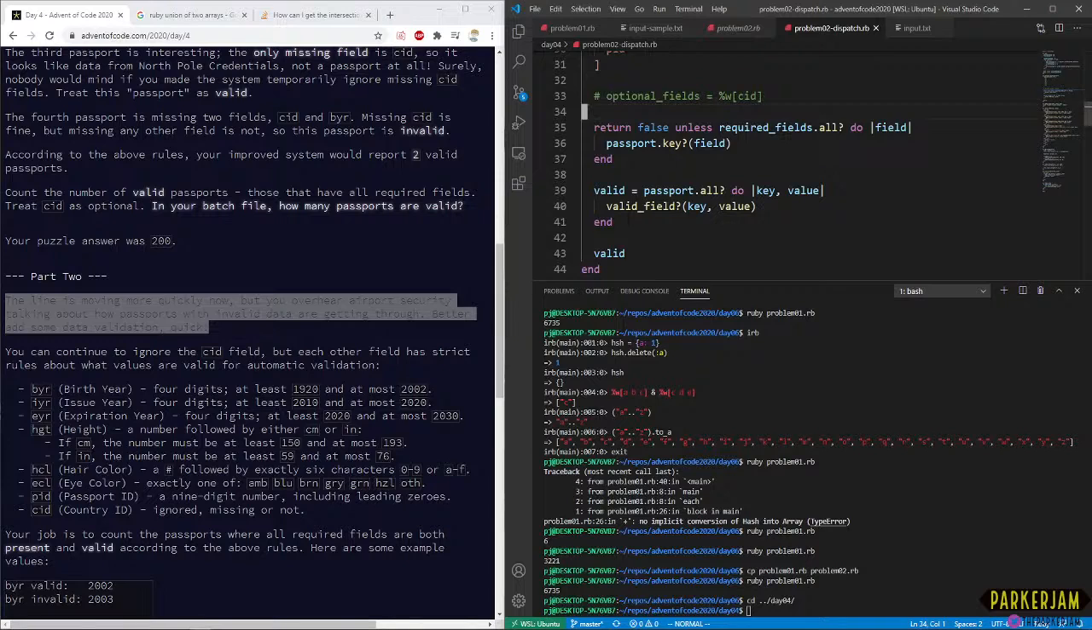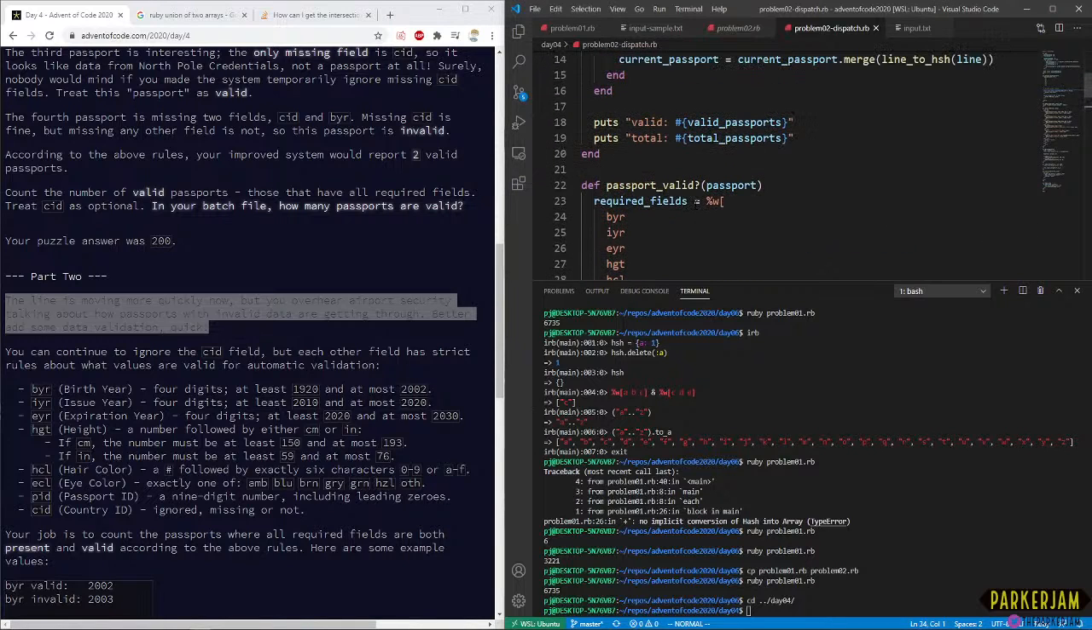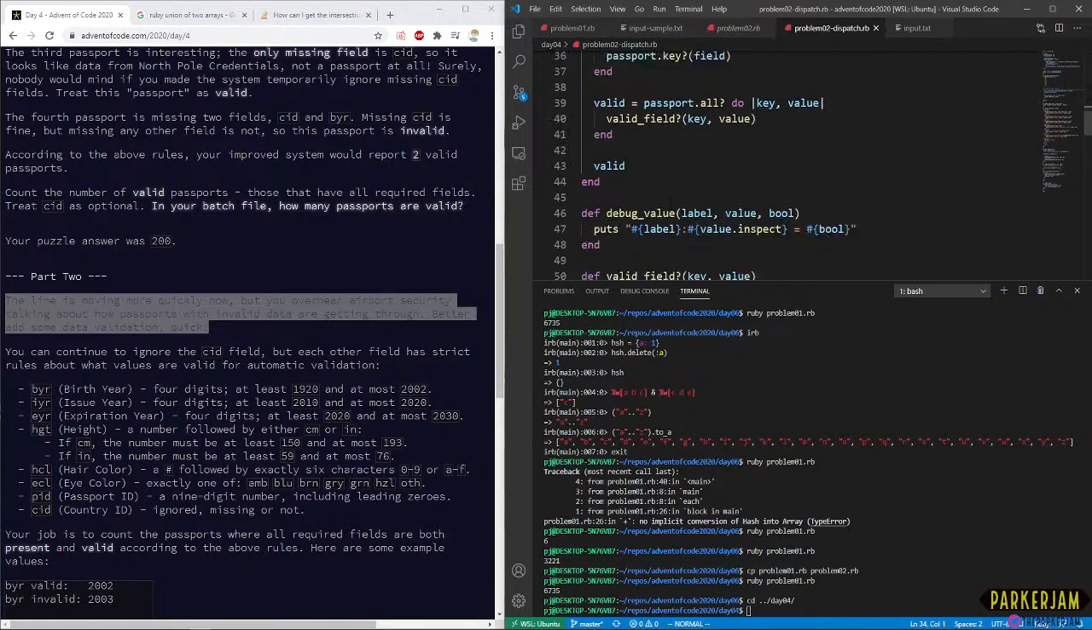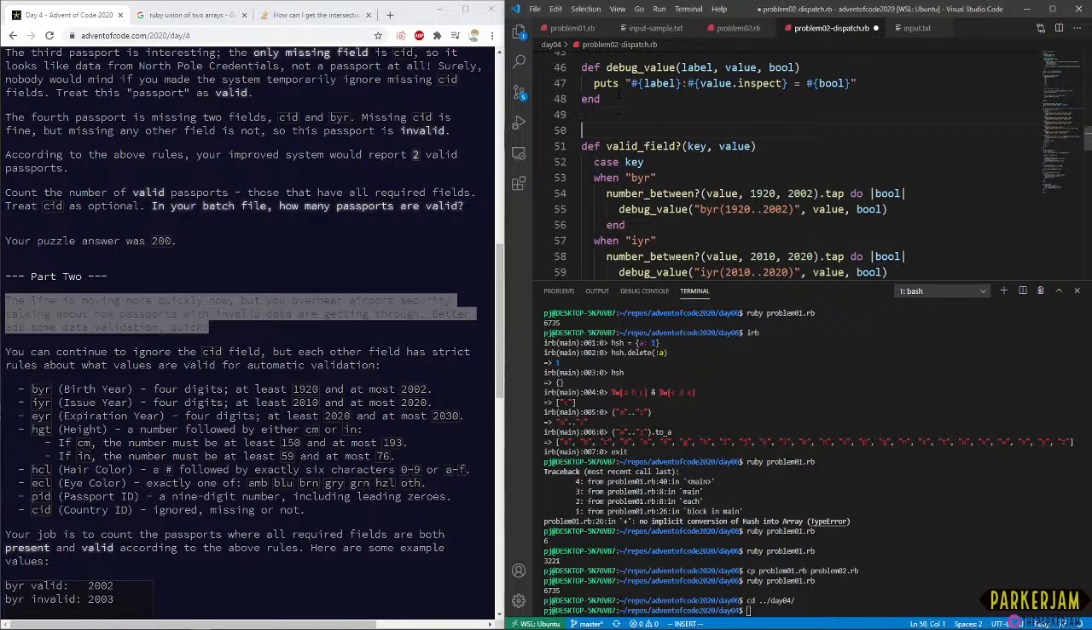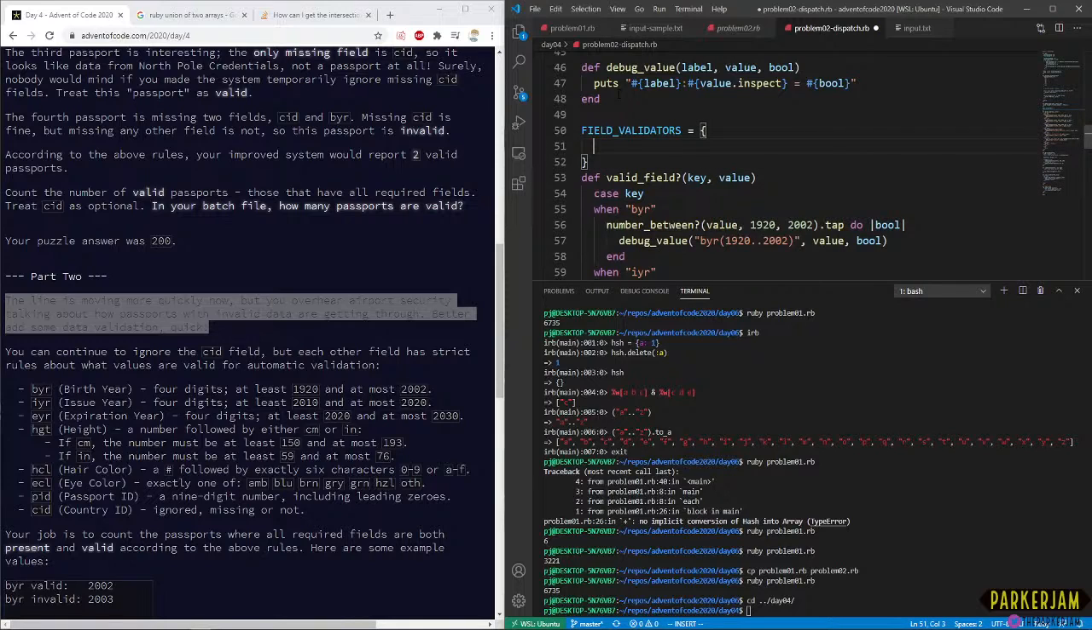Okay, so the part I really wanted to get rid of is the dispatch table. We get rid of this guy right here. I don't know if this actually makes life better, but let's make a field validators, and this is just going to be a hash that's going to be keys and then a value. A key and then a function that we call.